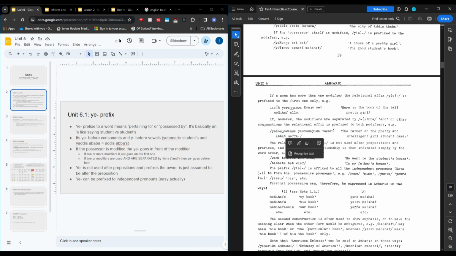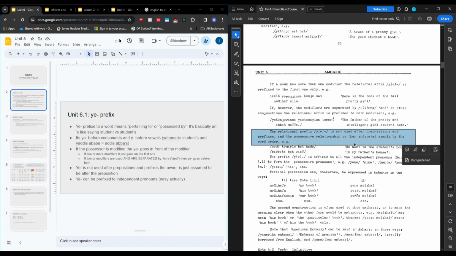Like usually when there's a noun that comes after another noun, the first noun is sort of likely affecting or owning the second noun that's coming up. Not always, but that's just kind of like a general cheat. And then meta. So the father of the pretty and intelligent girl, student, came. Then it makes the note that the relational prefix yeah is not used after prepositions and prefixes. It's not going to compete with anything else.